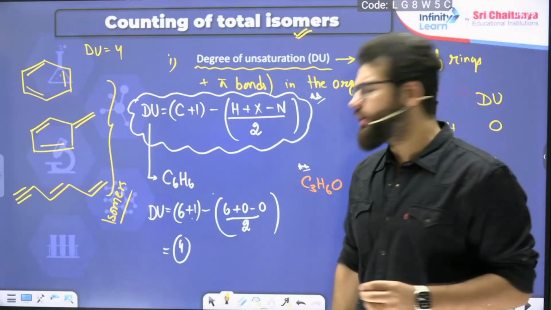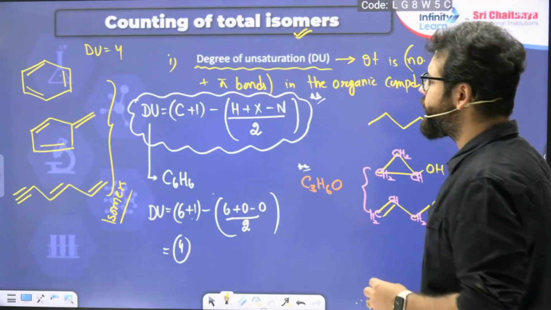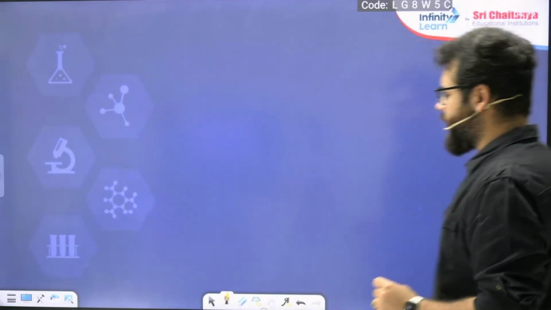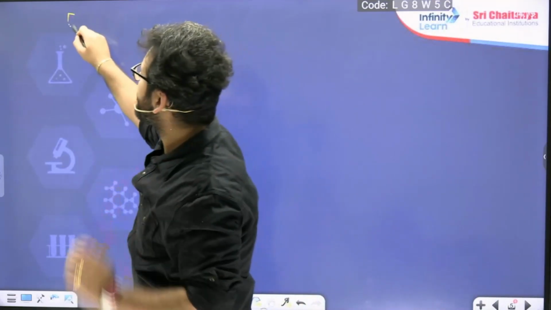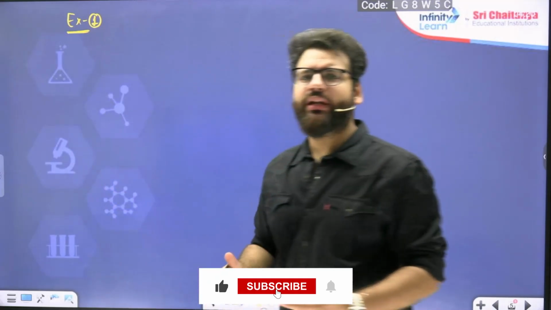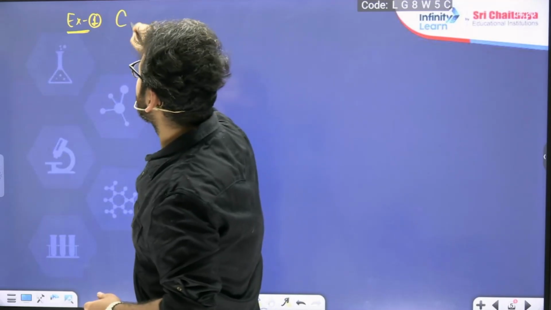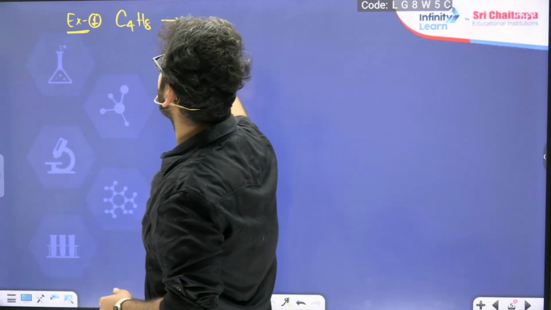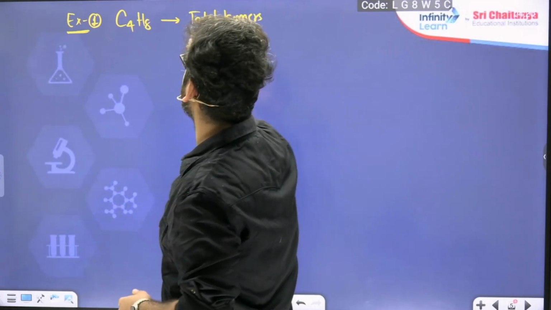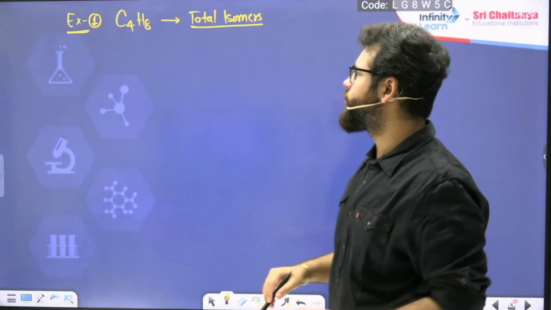Now let us start with the examples. You can pause the video whenever you wish, to write things down. All right, let us start with example number 1. I am starting with a compound without any heteroatom. Then slowly we'll go towards the heteroatom. I'm starting with something like C4H8. They are asking you to find total isomers of C4H8. First one I am trying, then next one I'll ask you to also try along with me.